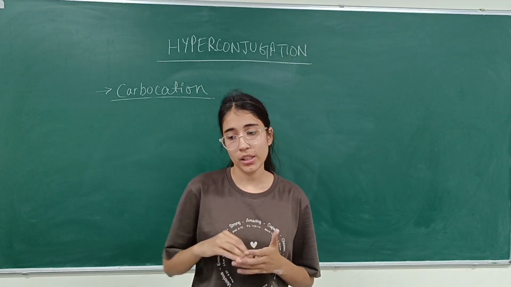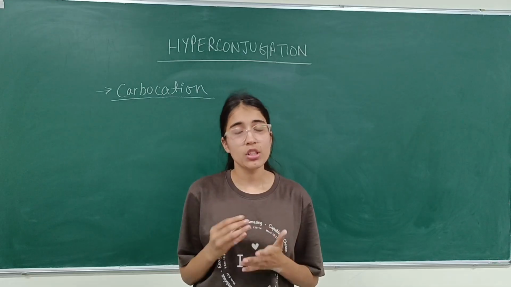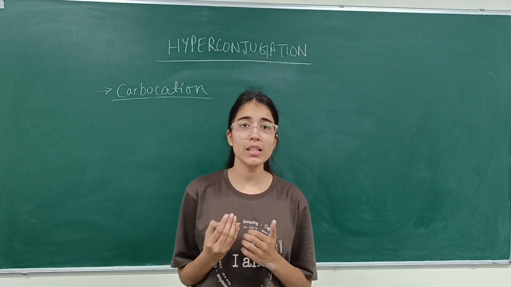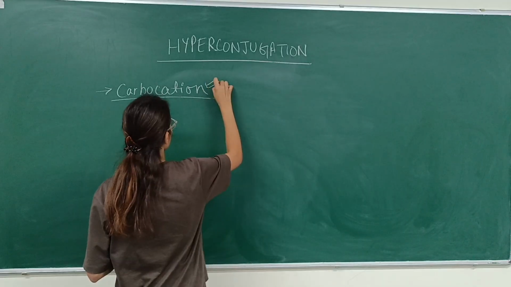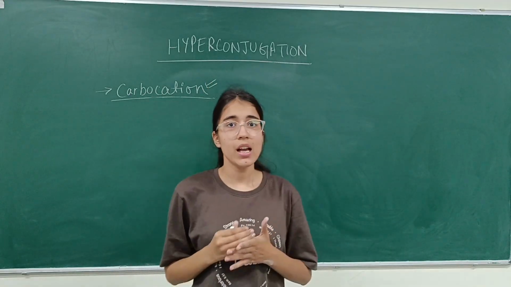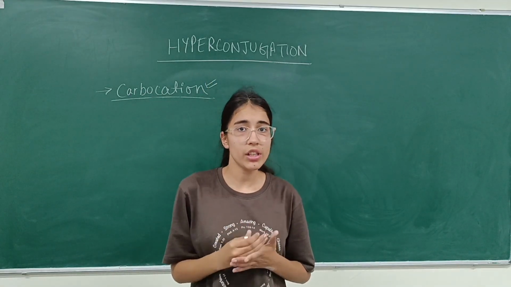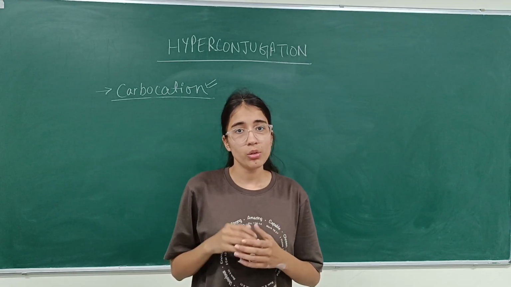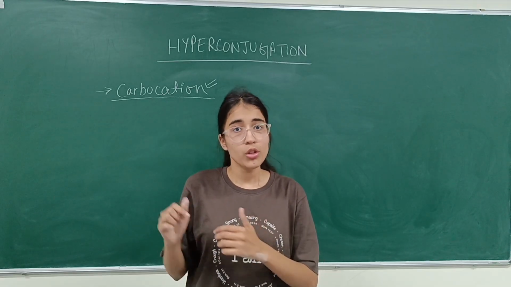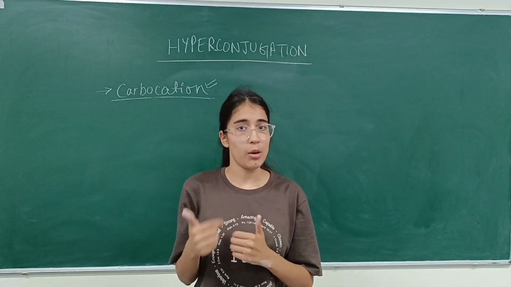We have studied that a very stable species should follow the octet rule, in which the species are 8 electron species or 18 electron species. So these are the most stable species. So what are carbocations? When species do not have sufficient electrons, their octet is not completed, these species are termed carbocations.